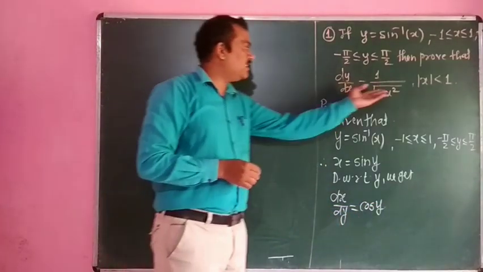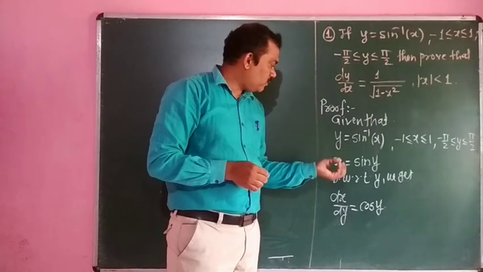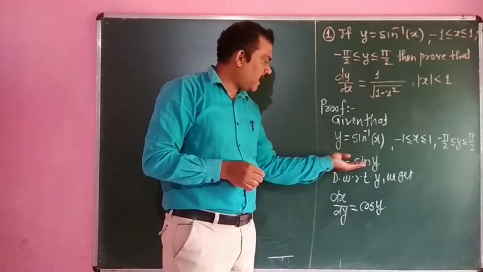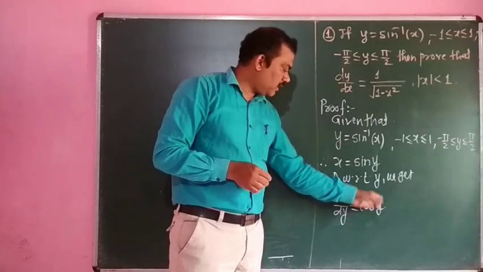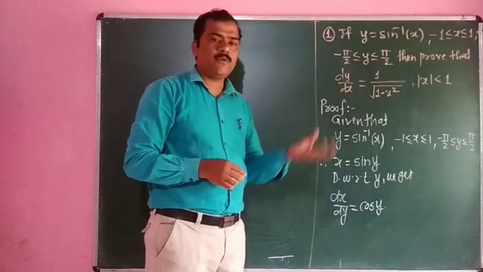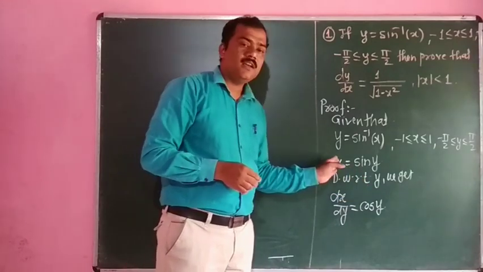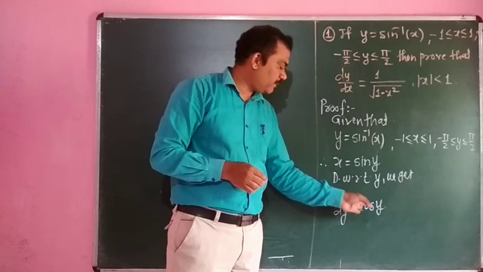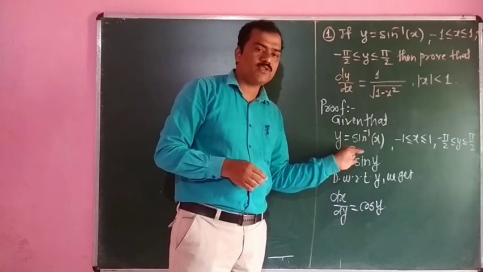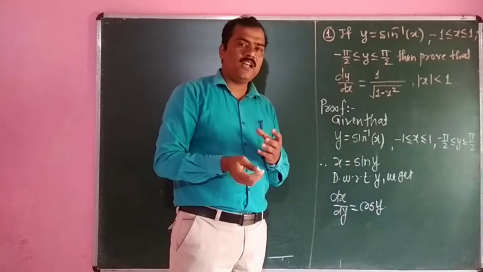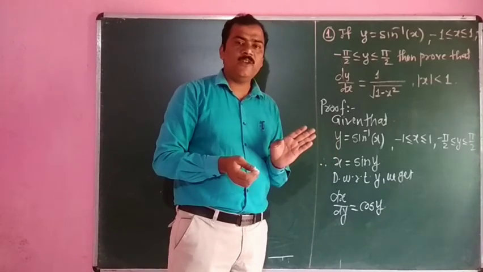We require the answer in terms of x, and the value of sine y is x, so first of all we have to convert this cos y in terms of x. It means that first we convert cos y in terms of sine y, and for the value of sine y we put x.